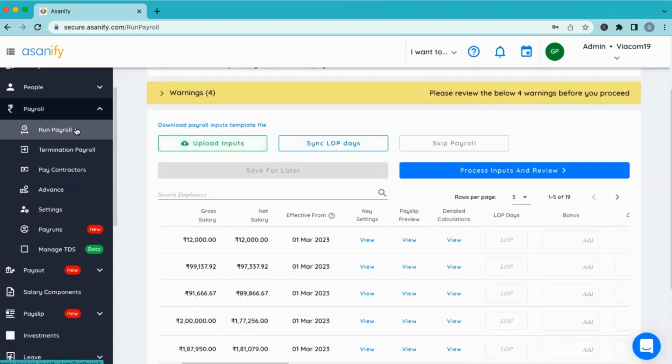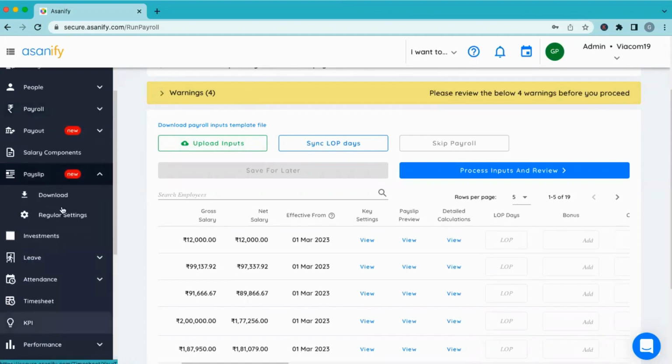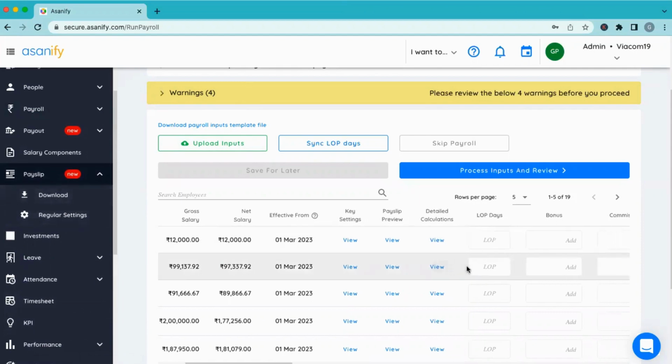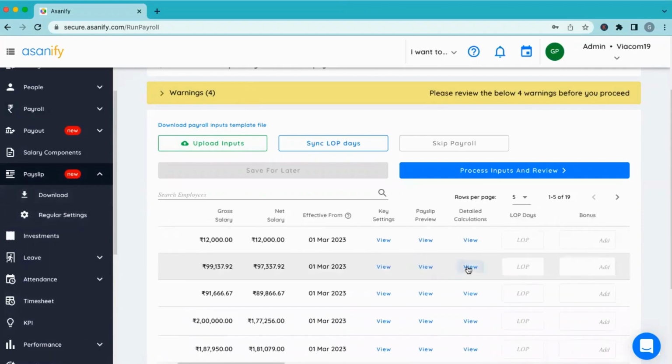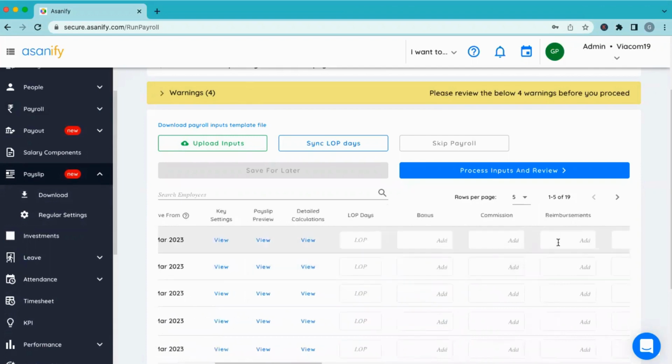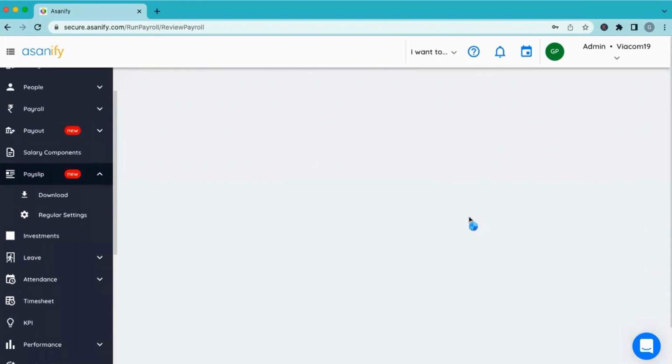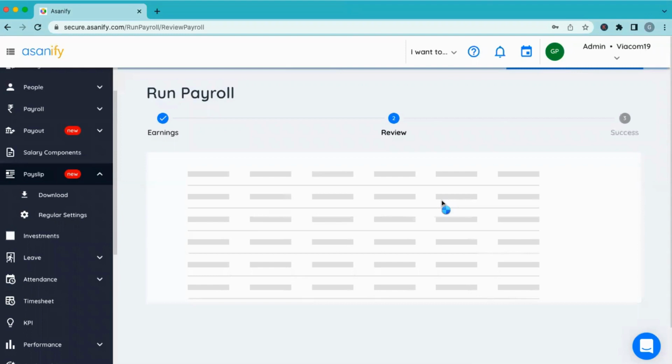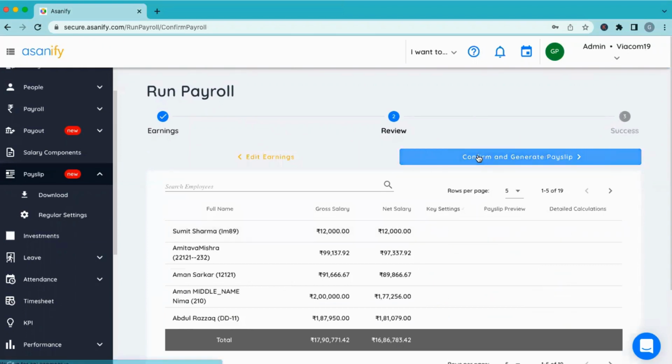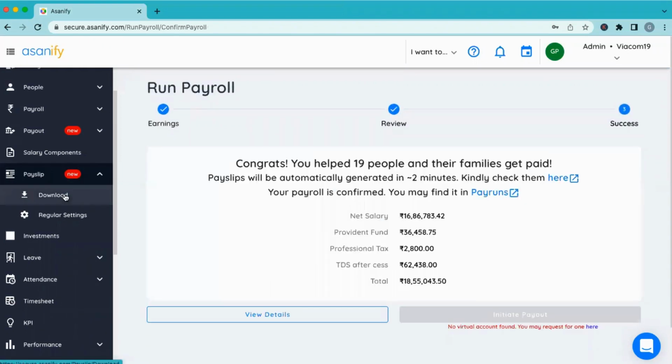If you want to show in the payslip, how does it come? Is it part of net salary or is it independent of net salary? Yeah, so once that is done, let me just add for one employee, let's say Sumit Sharma, I'll add the reimbursement here for $1,000 as an example. And once I process the input and I confirm the payroll, let's say I'm just confirming the payroll and generating the payslip.